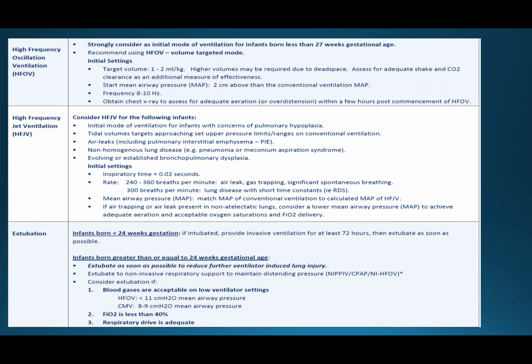What are these low ventilatory settings? When on high frequency with MAP less than 11, or conventional mechanical ventilation with rate 8 to 9, FiO2 less than 40% with good respiratory drive is adequate.